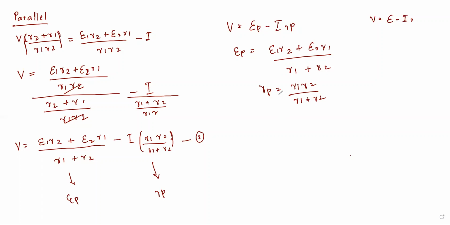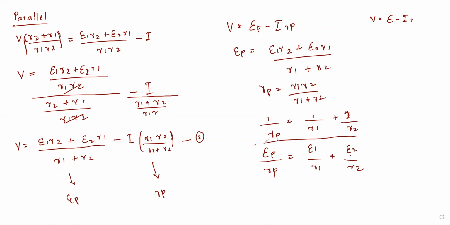If I simplify these two in terms of reciprocal, I will get 1 by RP is equal to 1 by R1 plus 1 by R2. And if I want EP by RP, I will get E1 by R1 plus E2 by R2. So this is the expression for the parallel combination of cells. From here you might be getting confused.